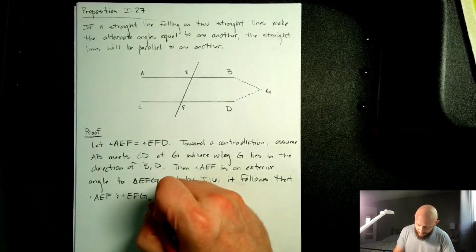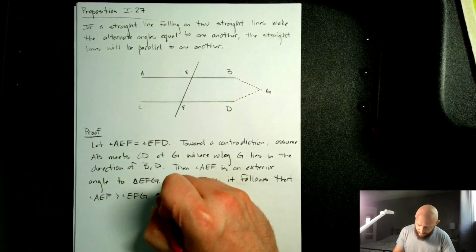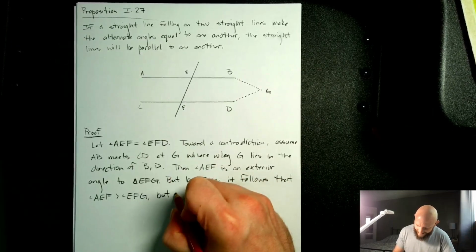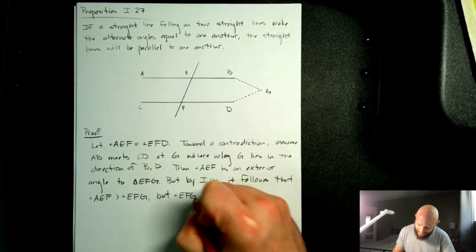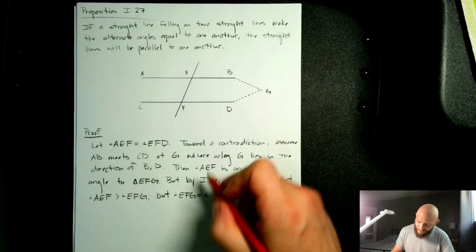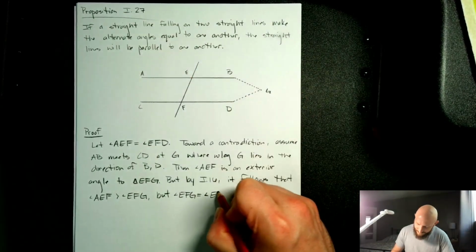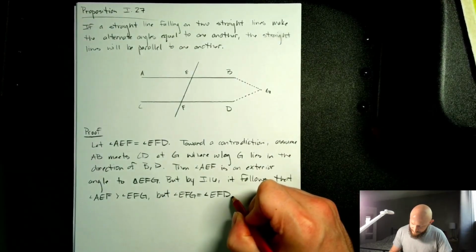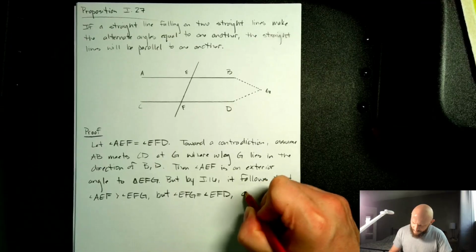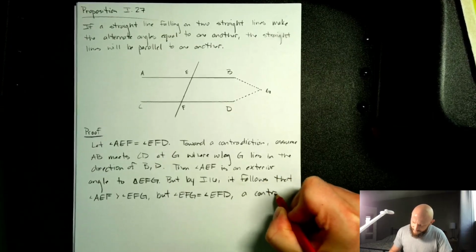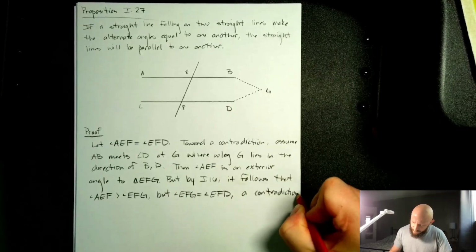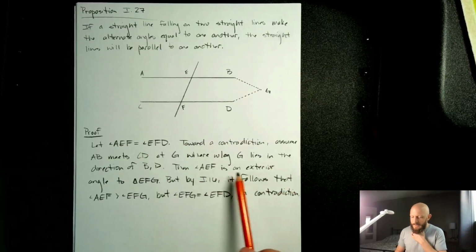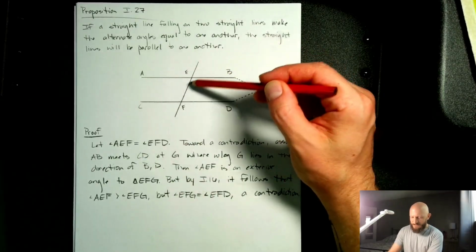But angle EFG is the same as angle EFD. So this is a contradiction. I feel like I've stated this in a strange way. AEF is an exterior angle to EFG.